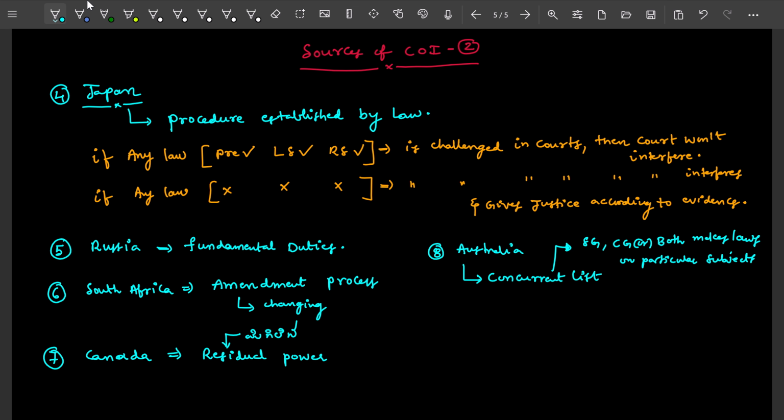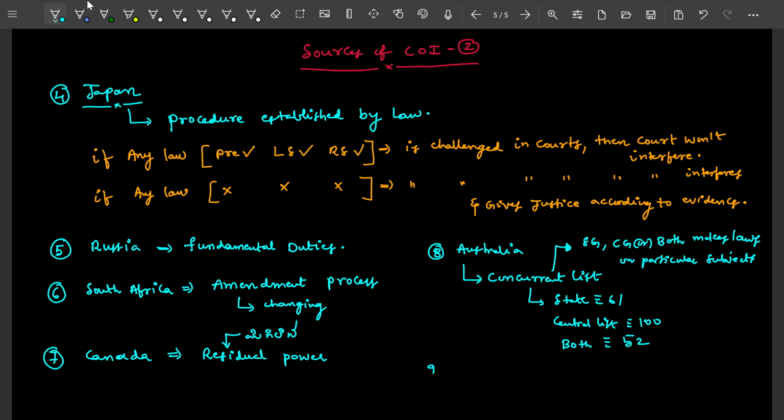On which subject the state government should make law, or the central government should make law, or both have powers to make law, is taken from Australia's concurrent list. In that, the state list has 61, the central list has 100 at present, and both state and central governments can make laws on the concurrent list, which has 52 in total. That is the thing.